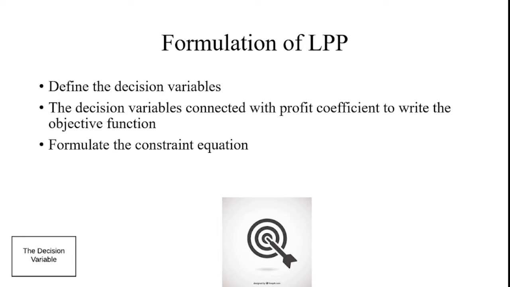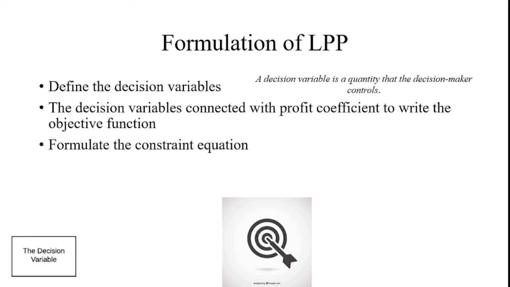And then formulation of LPP. LPP means linear programming problem. Here, what are the steps available in linear programming problem formulation? Yes, the first step is to define the decision variables. In that, what is a decision variable? A decision variable is a quantity that the decision maker controls.